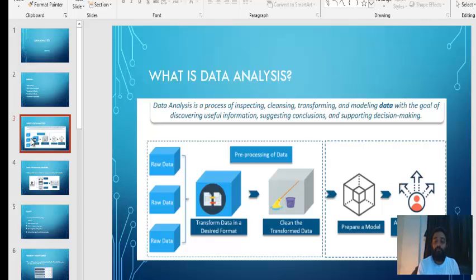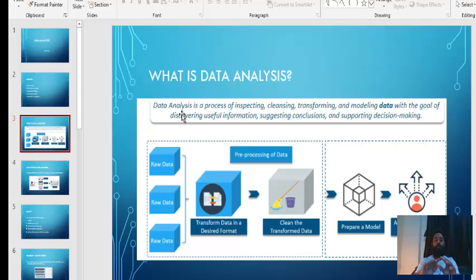Okay, now we transform the data. So how do you transform the data? Now you have already gathered the raw data, and then you have cleaned it. Now the next step is to transform it. So in transformation, maybe you'll go and categorize. You'll put a few words into, let's say, a positive category, a few words into a negative category, and some words into a neutral category, like that. So based on that you'll do some classifications, and you'll put some transformation into the data.